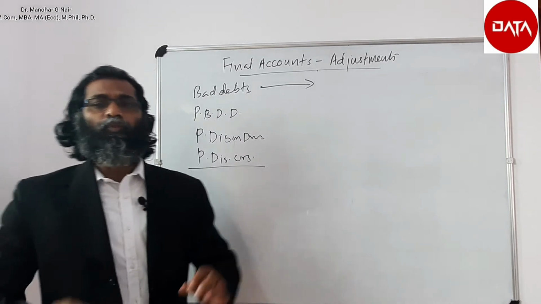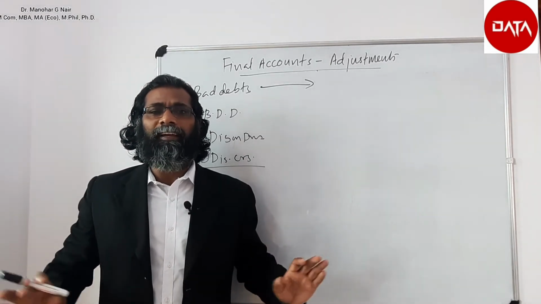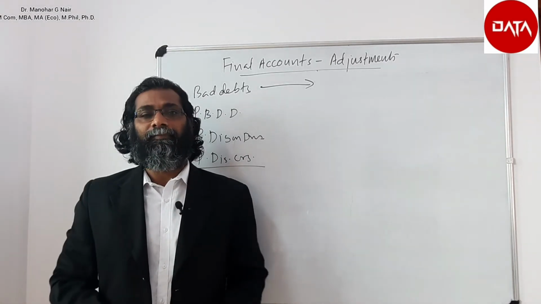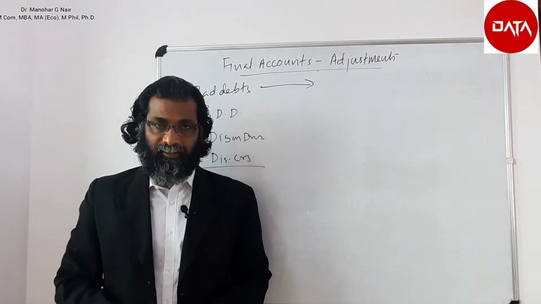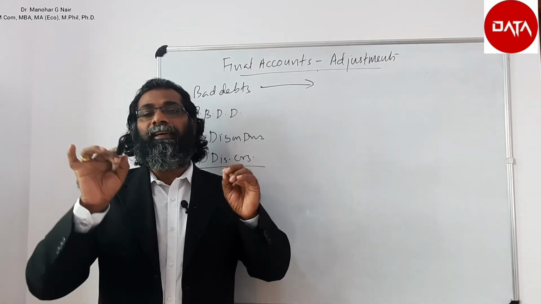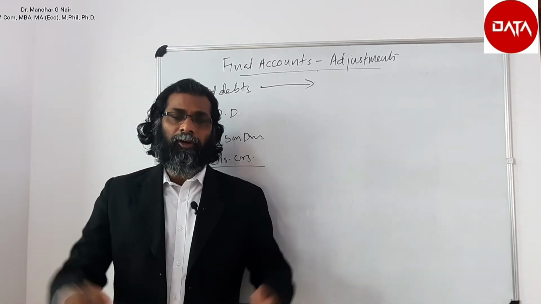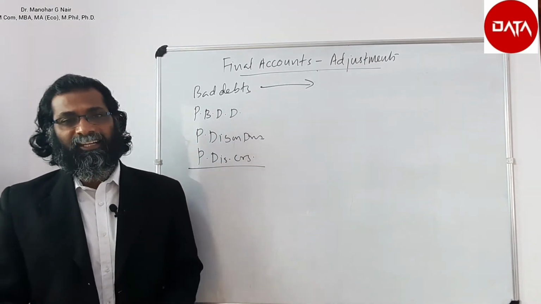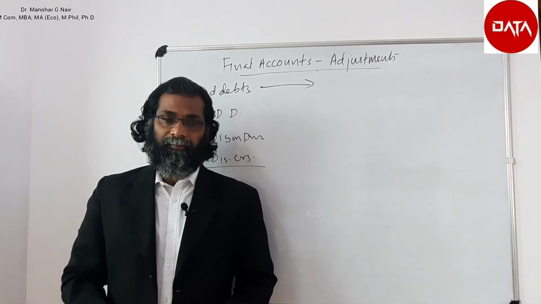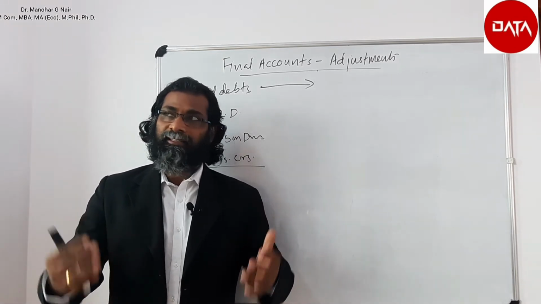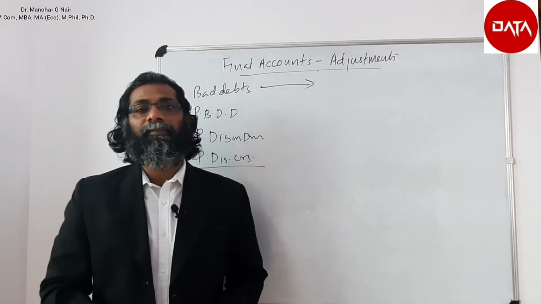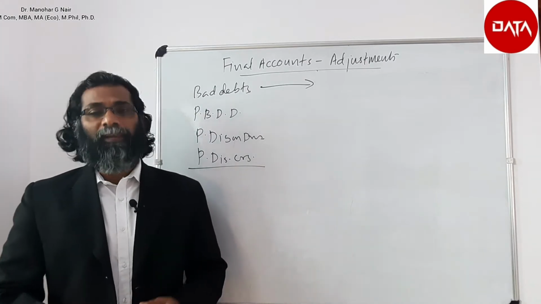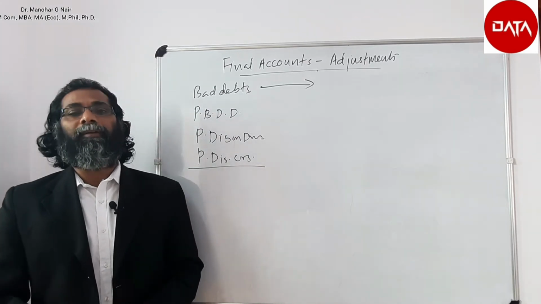The debts which are irrecoverable from the debtors is said to be bad debt. It is a loss to the business and it is a reduction to the debtors. Suppose in your business you deal with both cash as well as credit transactions. So basically you trust your customers and you believe that they will make the prompt payment.